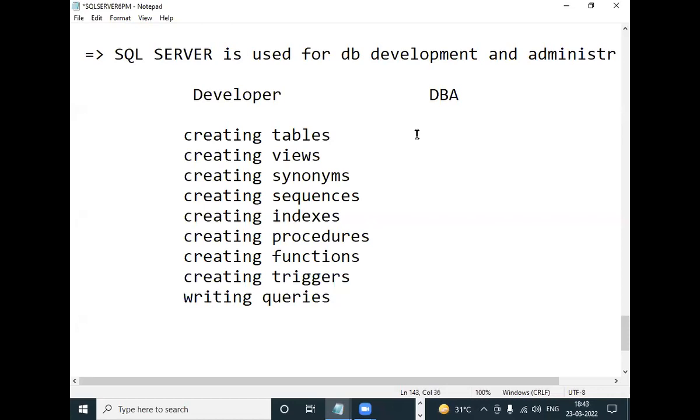Next, what is a DBA, and what are the activities of a DBA? If you join as a developer, your activities are these every day. If you joined as a SQL Server DBA, what are your activities? First, in the system, I install SQL Server. In your laptop you can install SQL Server, and I'll show you how to install it.